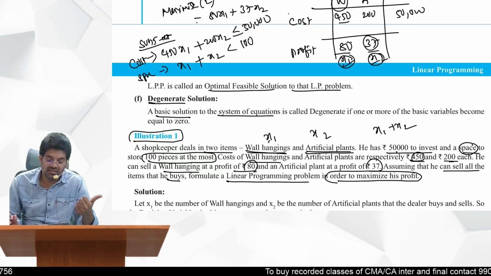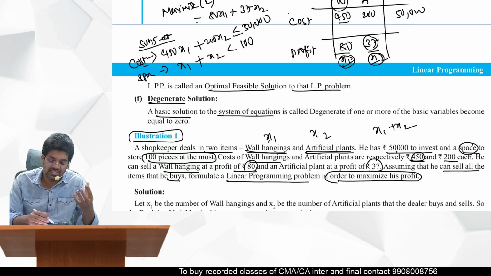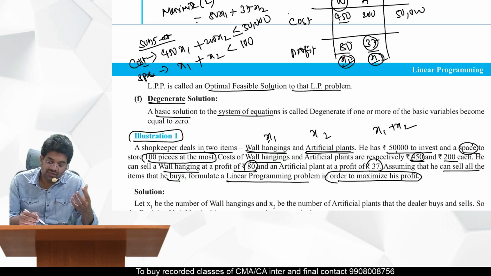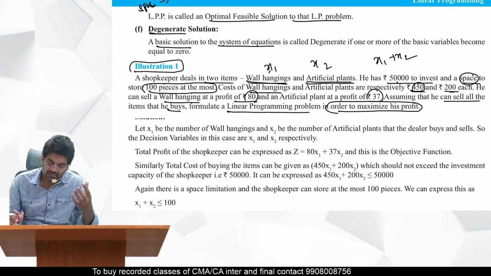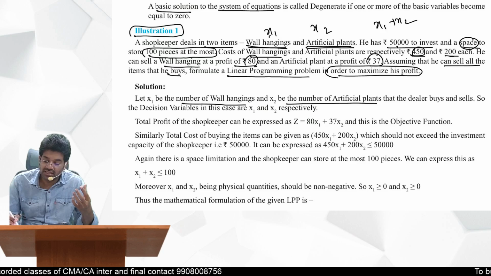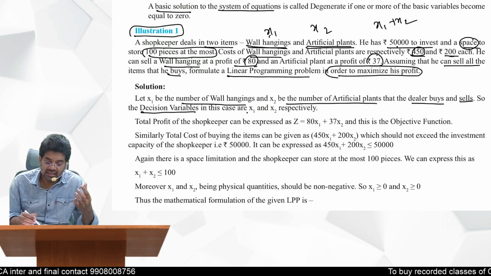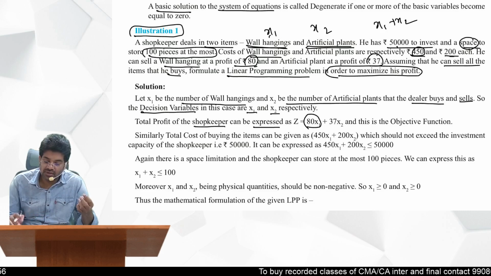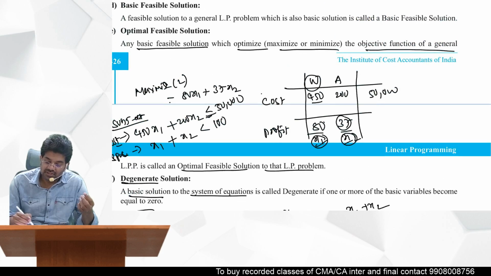Objective function we have written, and restrictions, subject to constraints, we have written, cost and space. You can see which symbol I used. You can see here clearly, let x1 be the number of wall hangings, x2 be the number of artificial plants that the dealer buys and sells. So what are the decision variables here? x1 and x2. And then total profit of the shopkeeper can be expressed as z is equal to 80x1 plus 37x2. I have written it now here.